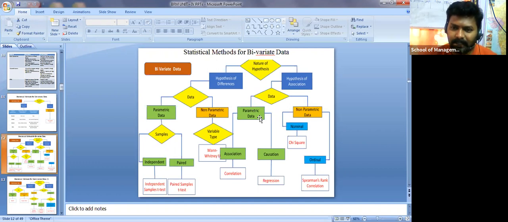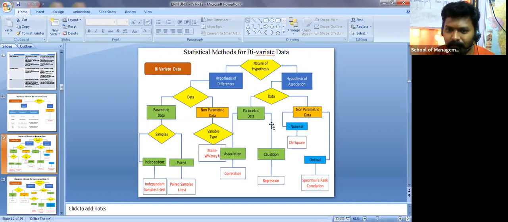Okay, so for parametric data, if you want to know the association, then we apply correlation. You want to find whether an association or relationship is there or not. So we check whether it is a positive correlation or a negative correlation.